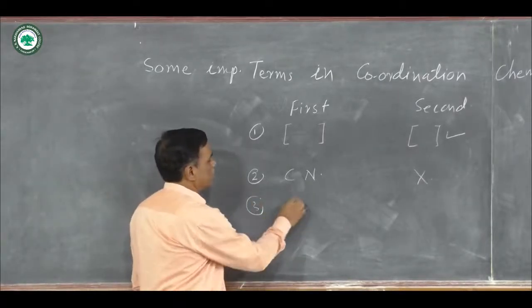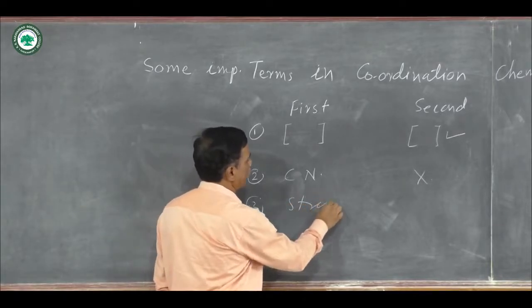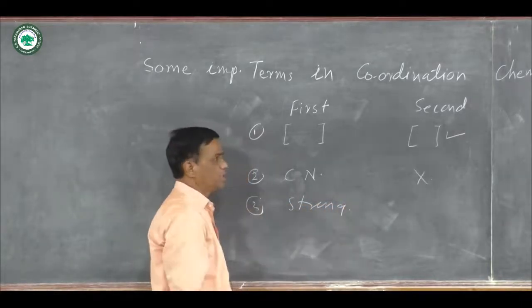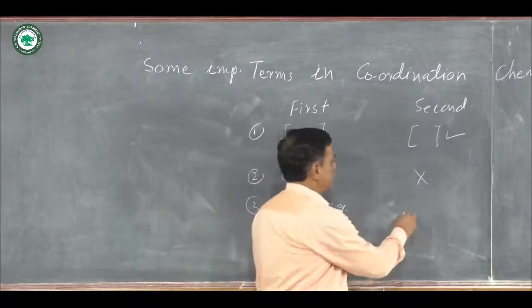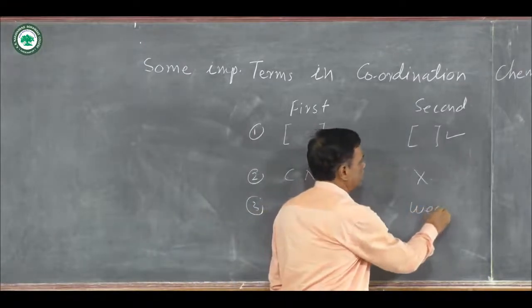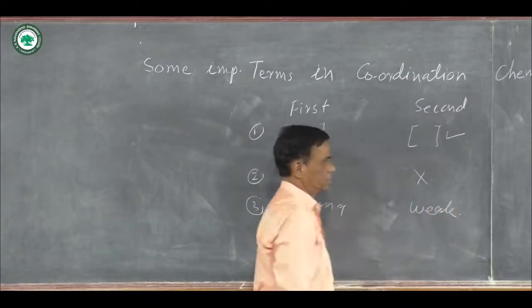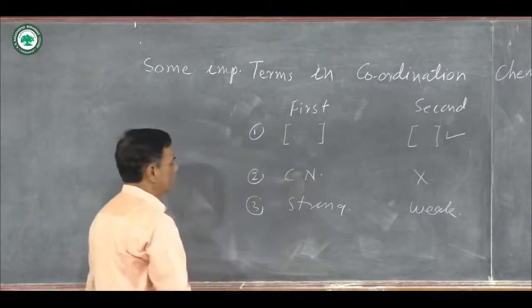Third one, bond form is a strong bond in first pair. In second pair, bond form is weak bond.